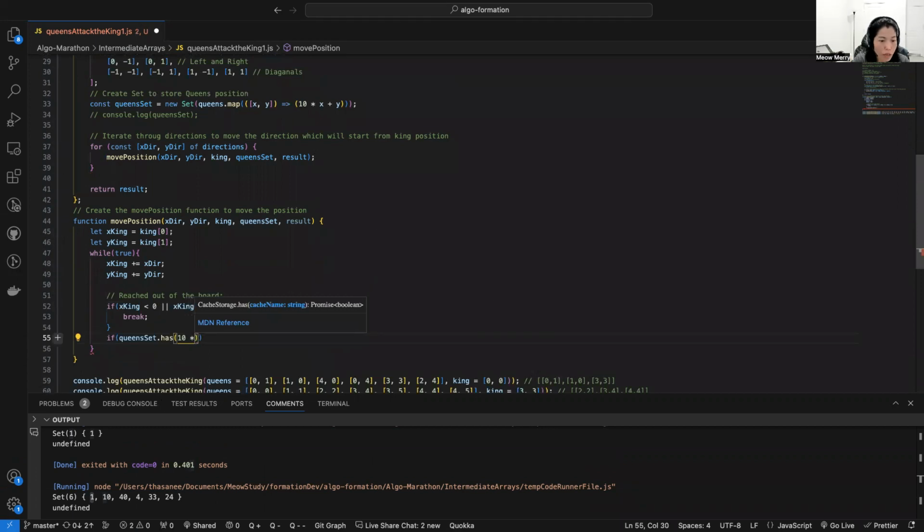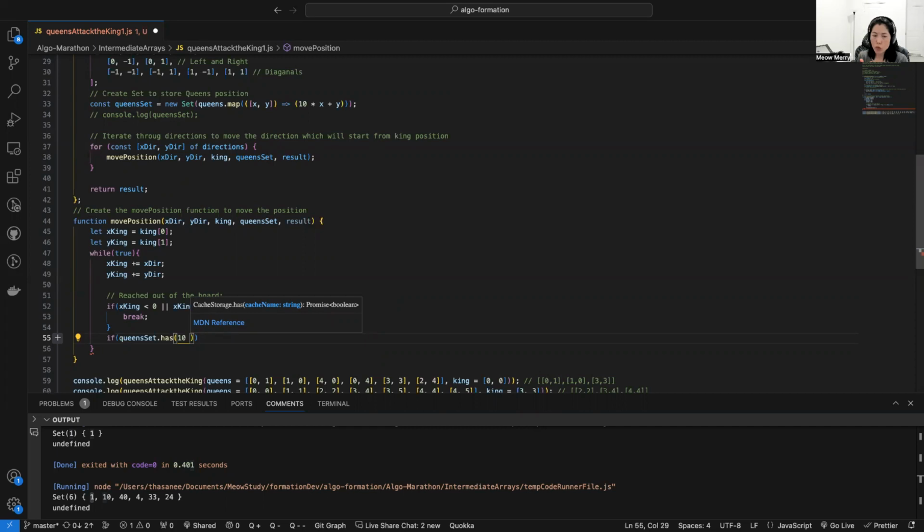Okay, so what we do, time x the... oh no no, because we want to iterate through. Okay, one second, let me think. What we want to check is if the queen set has the value of the queen value.